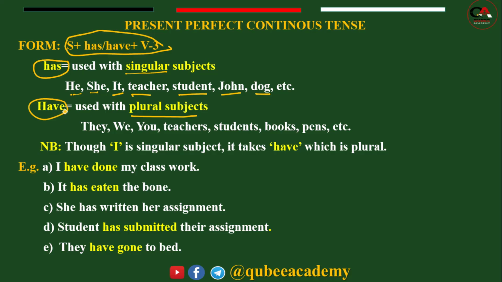And have is for plural subjects. When we say plural subject, like they, we, you, and also teachers, students, books, pens. So such types of noun are what you call plural nouns. So if the tense given is present perfect, and such types of noun or subjects are given, this type of noun should be followed by have. In short, has refers to singularity and have refers to plurality.